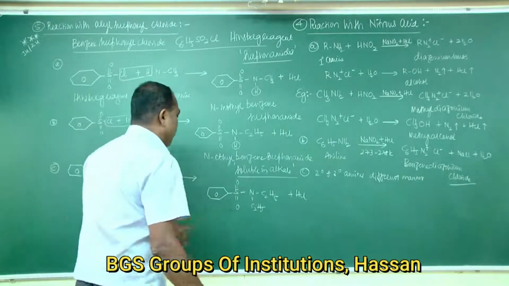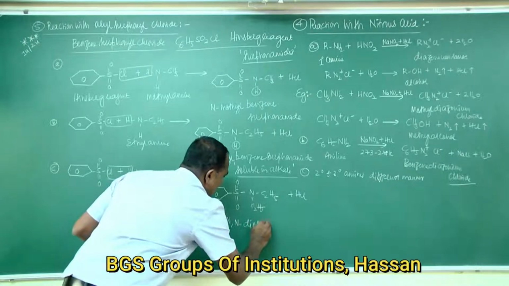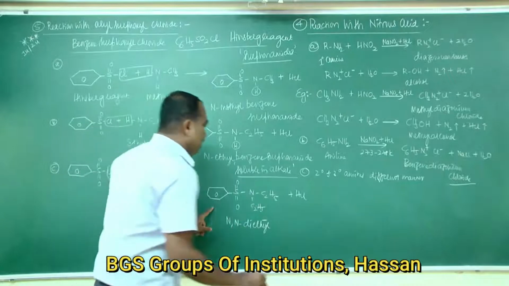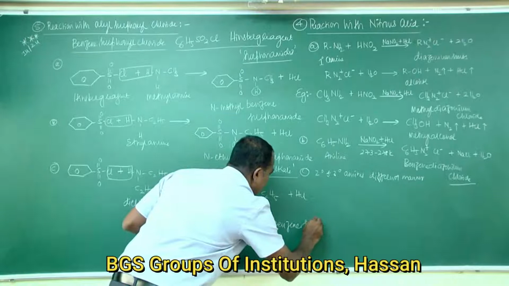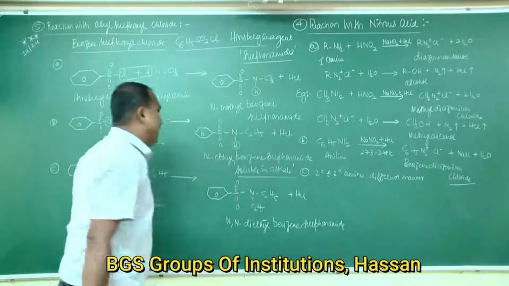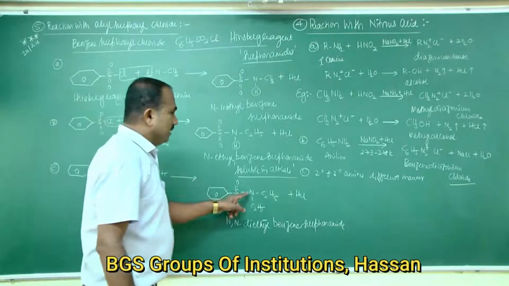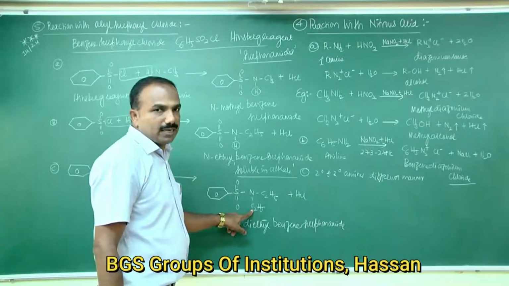The name of this compound is N,N-diethyl benzene sulfonamide. Here the nitrogen atom is not connected to acidic hydrogen, but to ethyl groups.